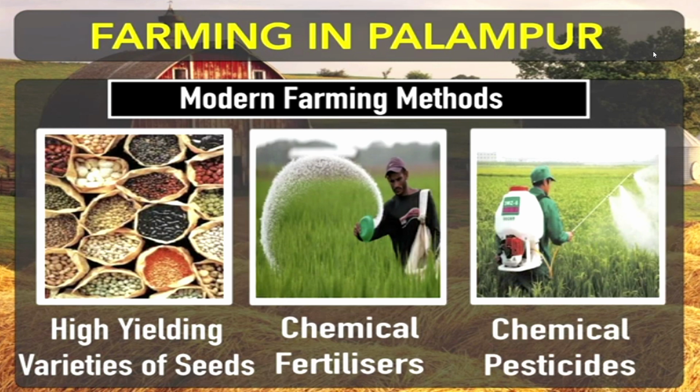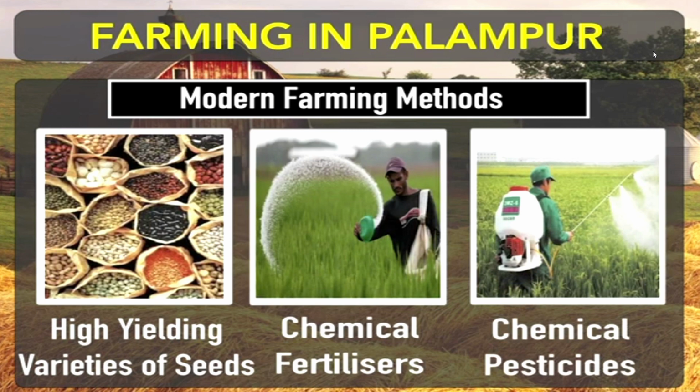We are using these things for getting better results in the form of better quality crops as well as good quantity also. So the motive of using modern farming methods is increasing the quantity as well as the quality of crops.